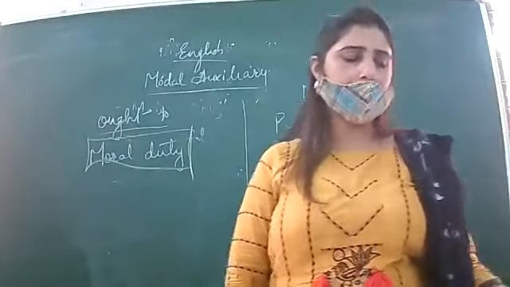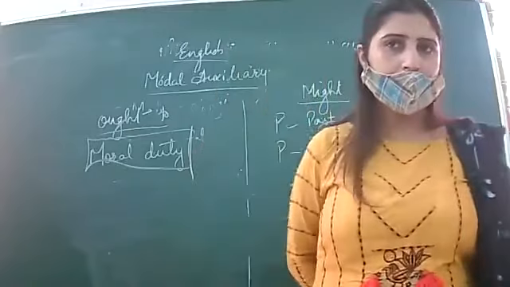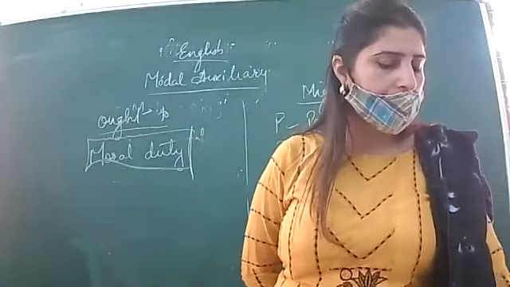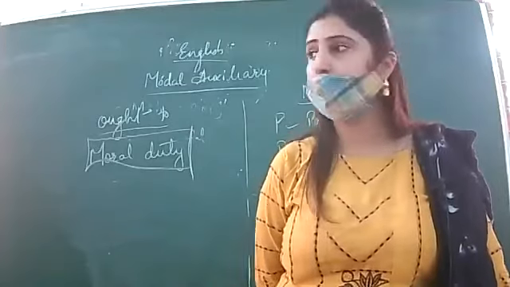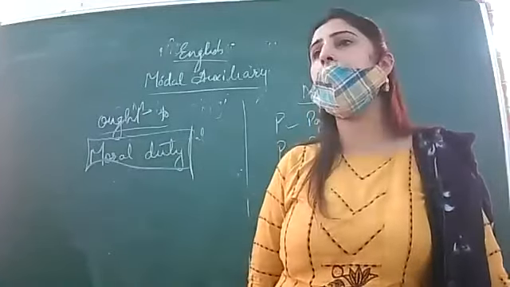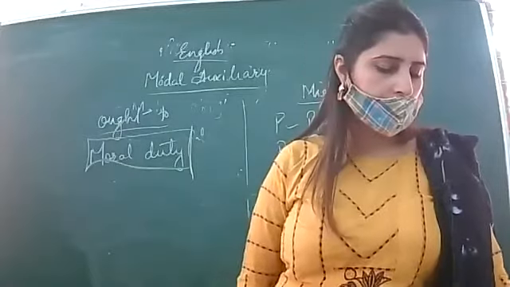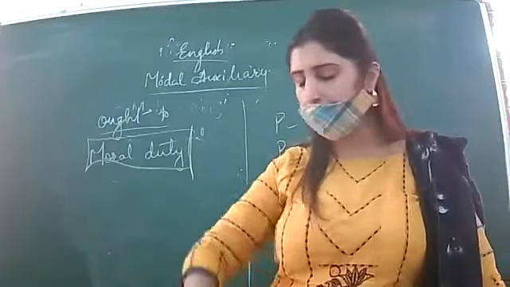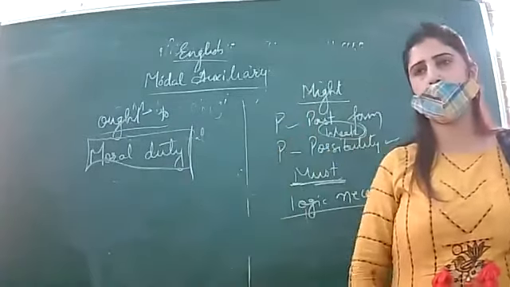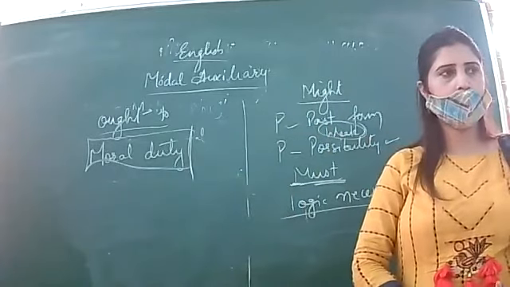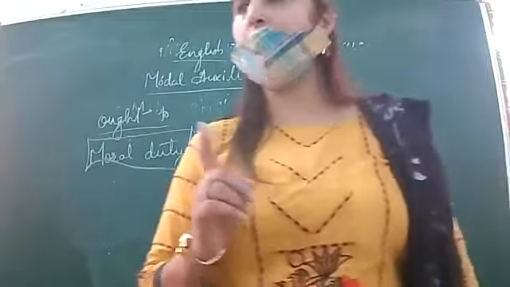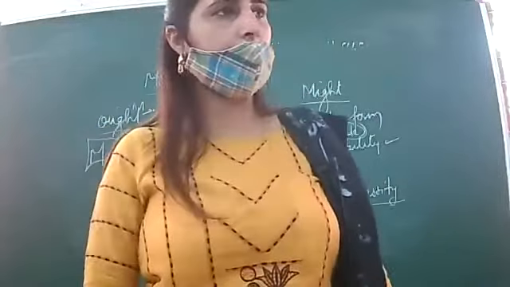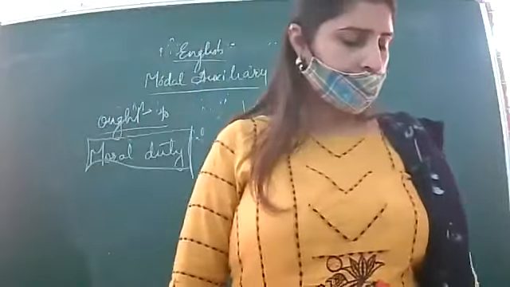Next, I thought that he dash help you to get in. It is possibility. Might. Next, he dash help you. May. Possibility is there, so it will be may.